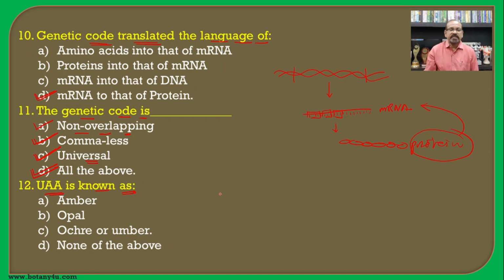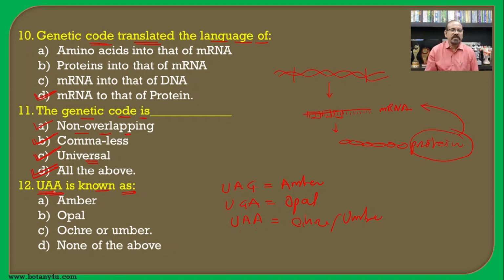There are 3 different types of nonsense codons: UAG, known as amber, UGA, known as opal, and UAA, known as ochre.